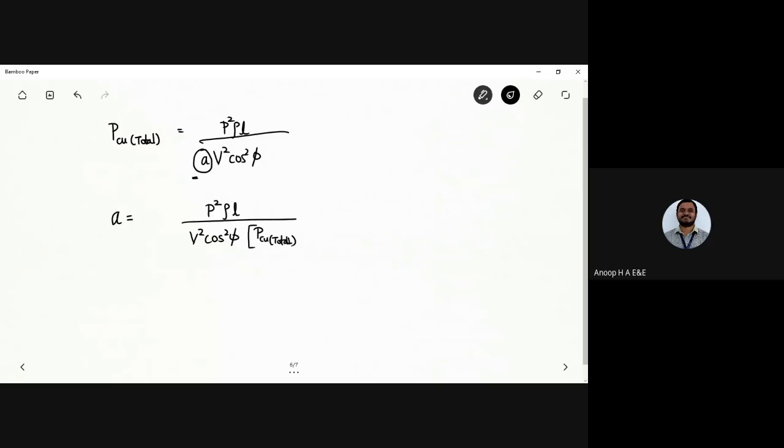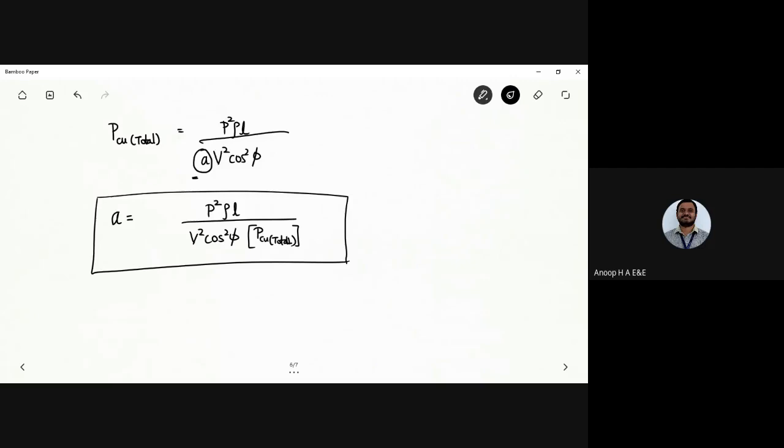PCU total. So this is what we need here in terms of the area of cross section. The area of cross section is A equals P squared rho L divided by V squared cos squared phi into PCU total. Next, we are going to find the total volume of the copper required.